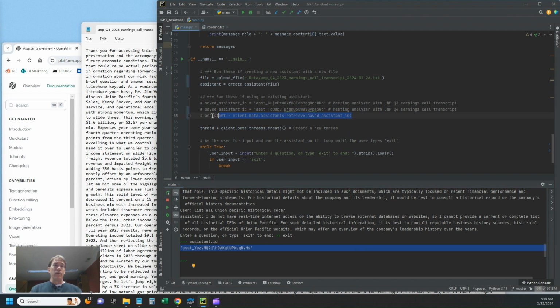And if you want to modify the program to use that, let's comment out these lines here where we uploaded a new file and created a new assistant. You would put your new assistant ID that you created here, and then you can reference that each time, because it does cost a little bit of money every time you upload a new file to OpenAI.